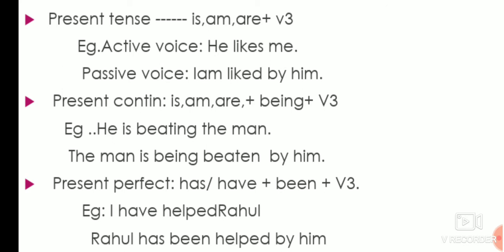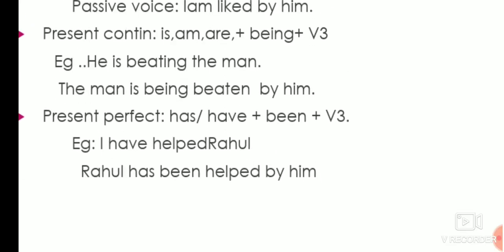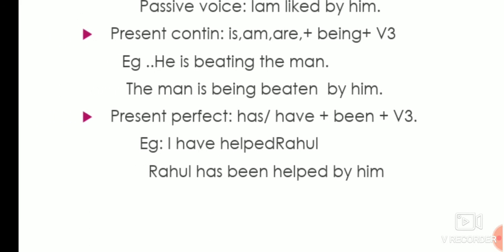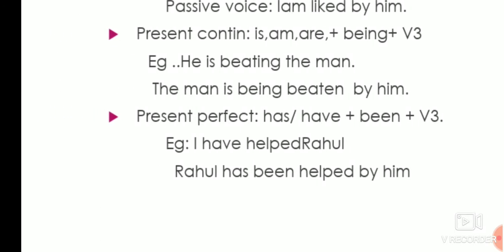Now in continuous: am, is, are plus being plus verb third form. Same thing, am, is, are, but before the verb third form you have to use being. Now see the example: he is beating the man. The answer: the man is being beaten by him.